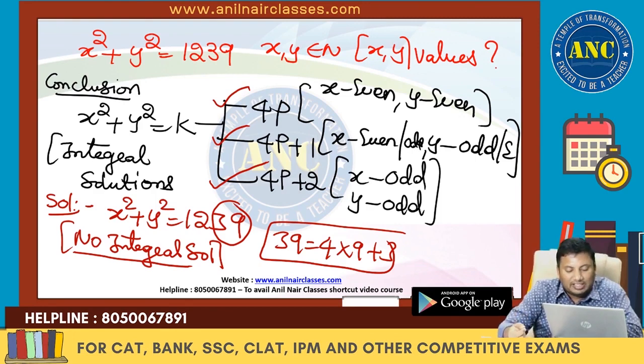What if it is 4p plus 1, 4p plus 2? I took a number which is of the form 4 into k plus 3. Let me take another number.